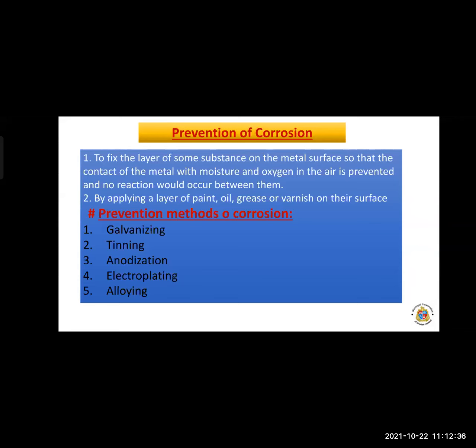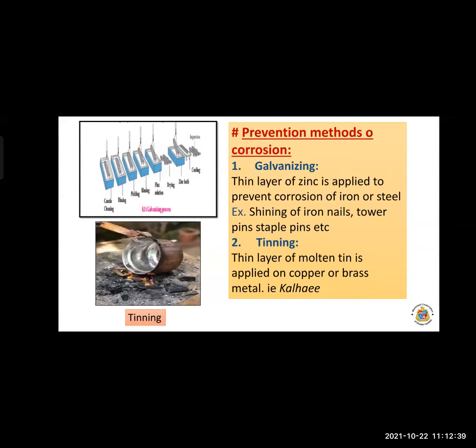Let us start with galvanizing. In this galvanizing method, a thin layer of zinc is applied to prevent the corrosion of iron or steel. So a thin layer is applied on this metal, that is iron or steel, to prevent corrosion. For example, shining iron nails, tower pins, staple pins, safety pins. A thin layer of zinc is deposited on iron or steel to prevent corrosion.